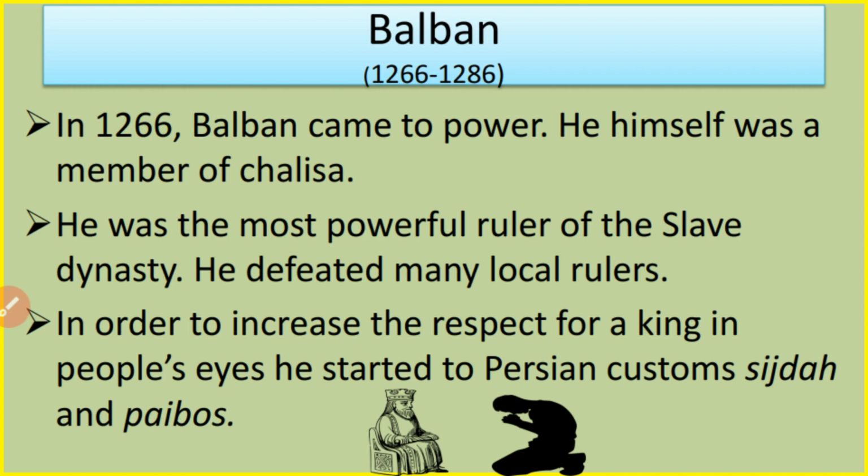In order to increase the respect for a king in people's eyes, he started two Persian customs, Sajda and Paibos. Sajda means to bend down in front of a king, and Paibos means to kiss the feet of a king.